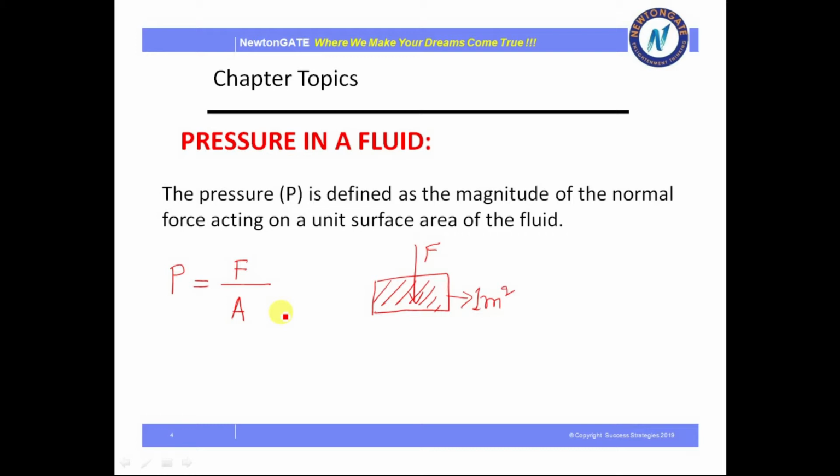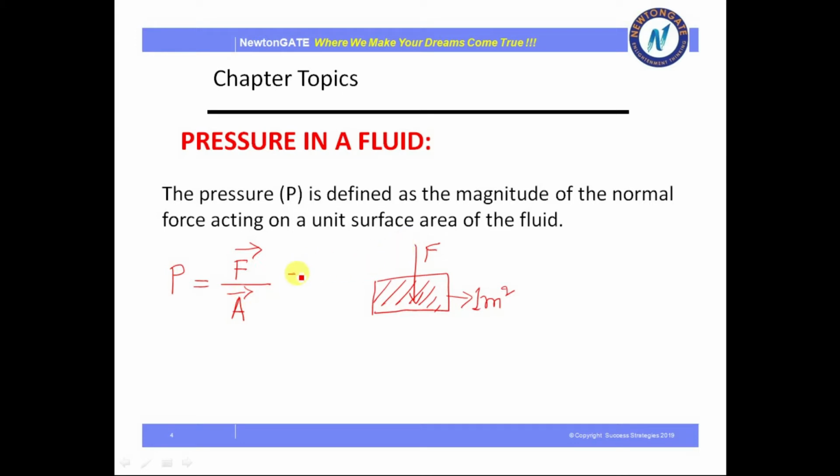Now the most important question is whether pressure is a scalar or a vector quantity. Can you tell me, what is force? Is it a vector or a scalar quantity? Force is a vector quantity, because forces have some direction as well as magnitude. And area also has some direction, so this is also a vector quantity.